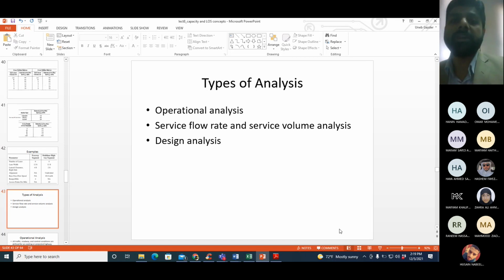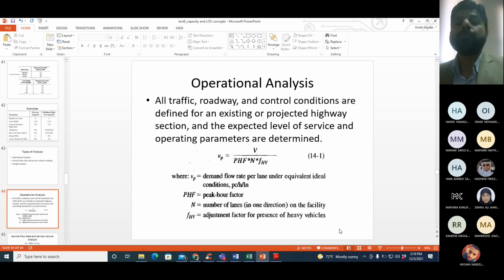That is operational analysis. For that, the main equation, we need 2 main things. First is already calculated free flow speed. The second one which we need is flow rate, VP or flow rate. So VP is calculated as the volume, the actual volume on the highway, and usually it will be the volume of the peak hour, right?